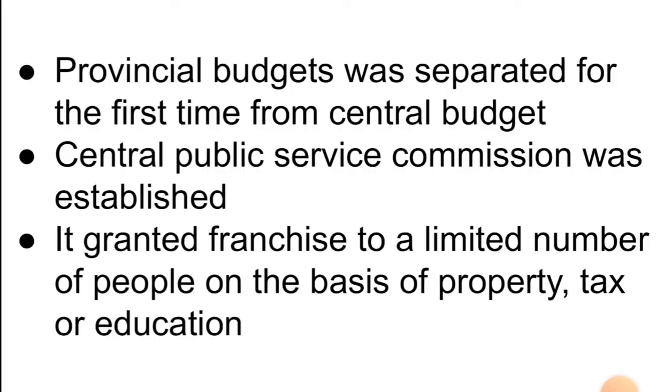Now provincial budgets were separated for the first time from the central budget. So provincial subjects were separated from the central subjects, and the provincial budget was also separated from the central budget, and provinces could now form their own budget. A Central Public Service Commission was also established, and limited franchise was granted to a limited number of people on the basis of property, tax, or education to vote in the elections.